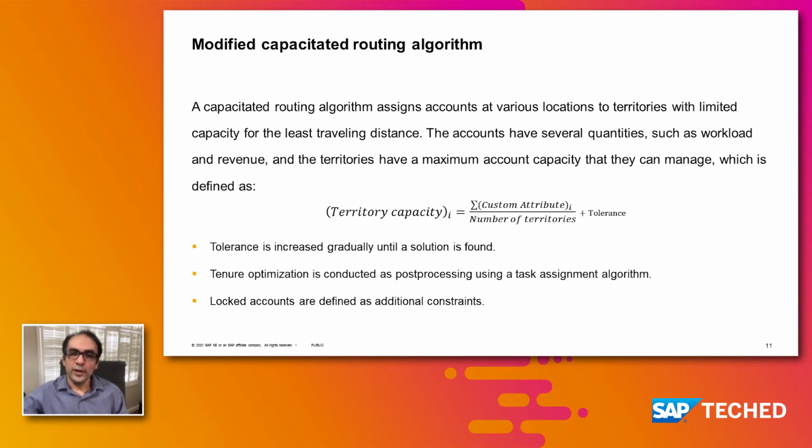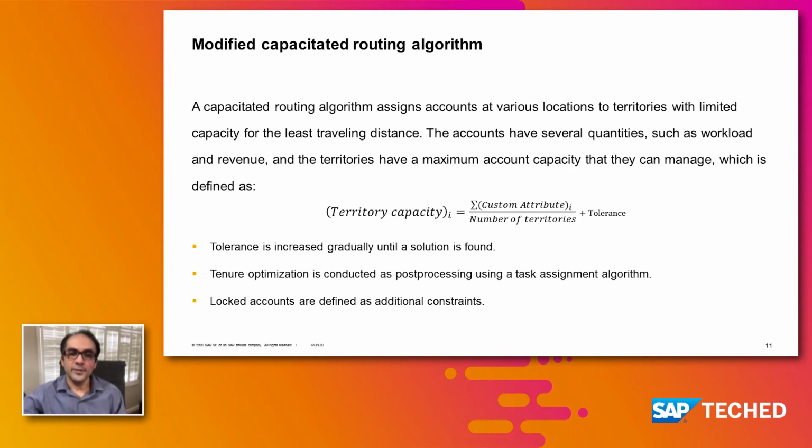So we look at all the combinations of territories and the sales reps. And we see that if we assign a specific territory to a specific sales rep, what would be the total tenure of that territory? And we try to maximize the tenure of the territories using a task assignment algorithm.